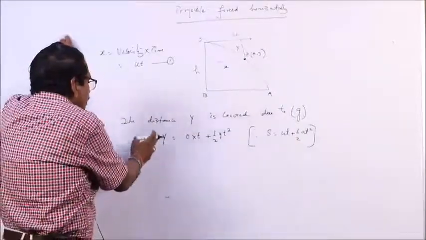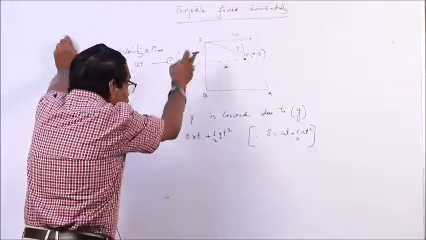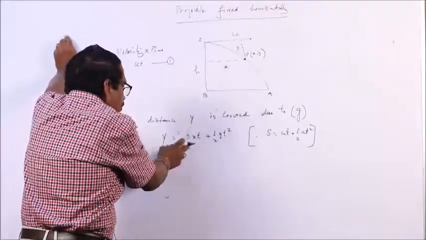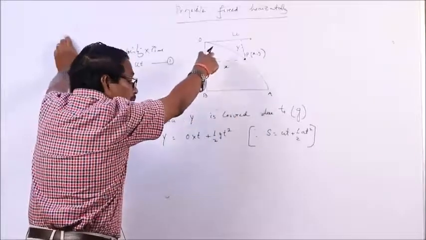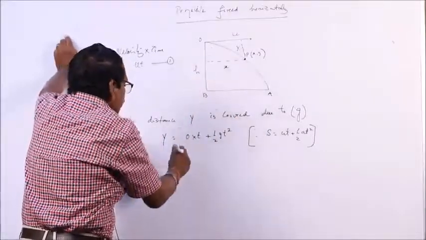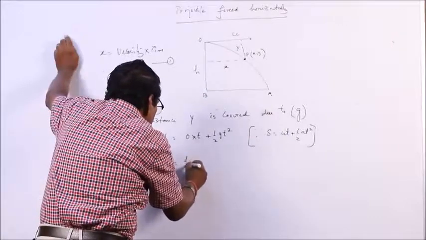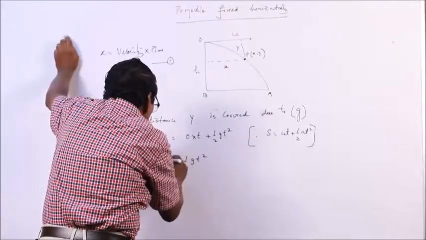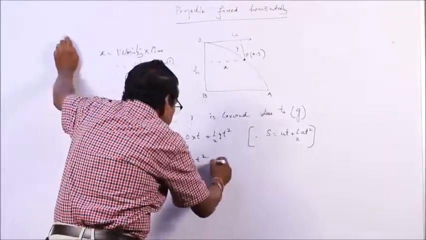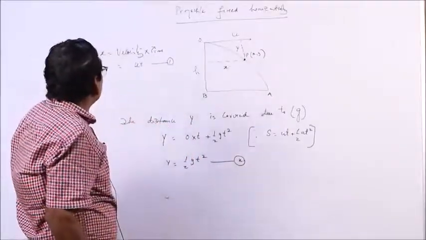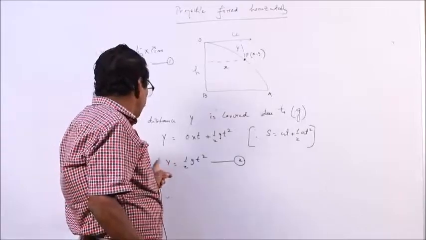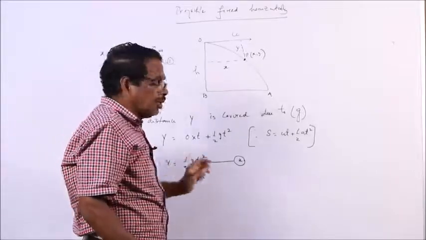What is the distance covered? Distance is y. The initial vertical velocity is 0, so 0 into t plus half a t square. Here a is equal to g, so y is equal to half g t square. This is equation 2. Now we have found x equal to u t as equation 1, and y is equal to half g t square as equation 2.